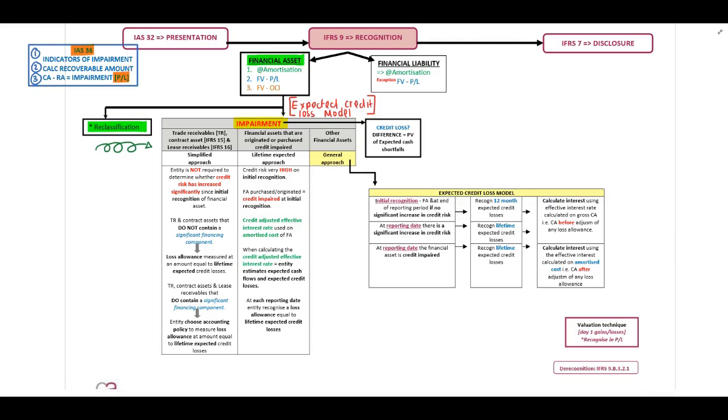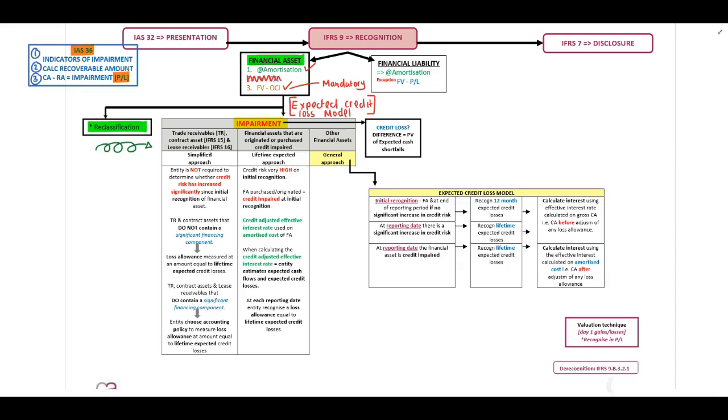Now, impairment of financial assets will only apply to financial assets at amortized cost and at fair value through OCI, which is mandatory. Therefore, guys, which is compulsory. Impairment will not apply to our fair value through profit and loss.